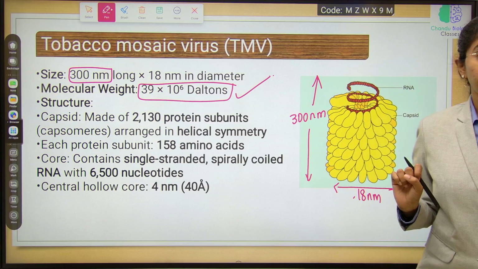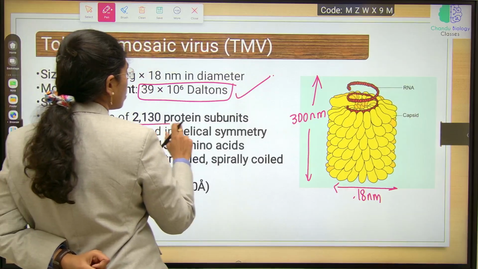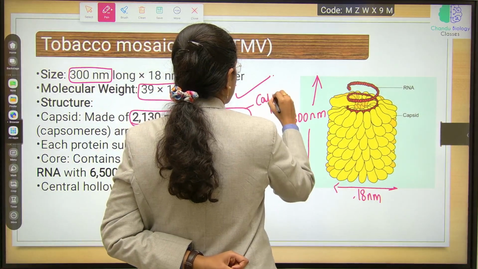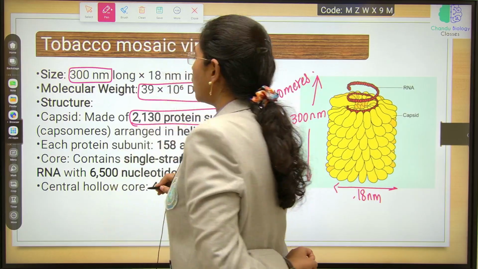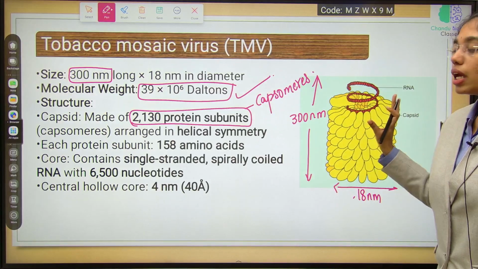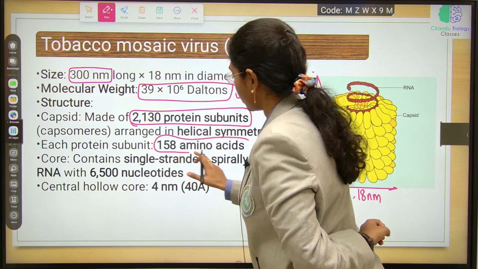Capsid will have protein subunits, around 2130 protein units called capsomeres. They are arranged in helical symmetry. Each protein subunit will have 158 amino acids.